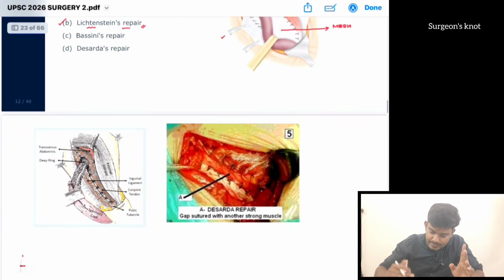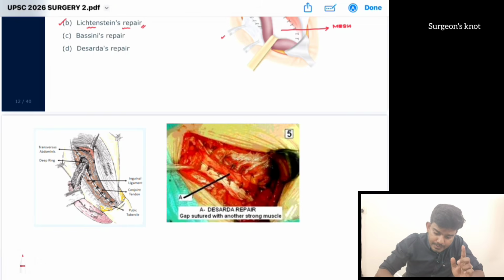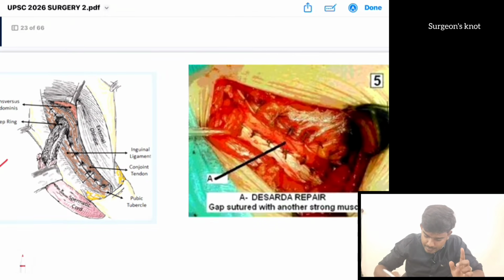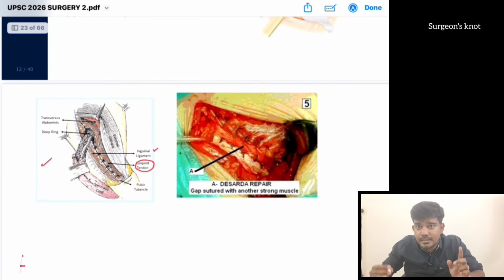Whereas if we suture the conjoint tendon to the inguinal ligament, that is Bassini's repair. No mesh is required in case of a Bassini's repair. Here we can see the conjoint tendon is sutured to the inguinal ligament, okay. This is Bassini's repair. Then the next one is a Desarda repair, okay.